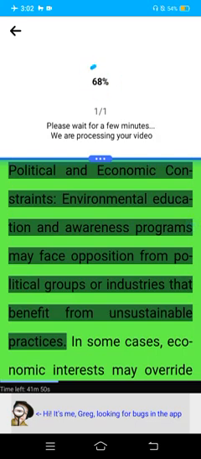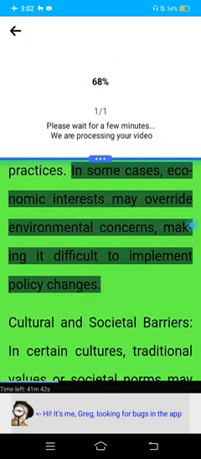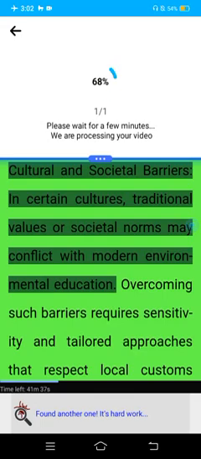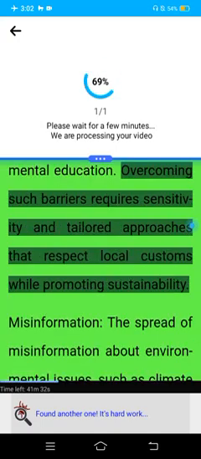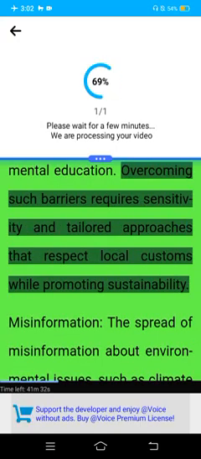Political and economic constraints. Environmental education and awareness programs may face opposition from political groups or industries that benefit from unsustainable practices. In some cases, economic interests may override environmental concerns, making it difficult to implement policy changes. Cultural and societal barriers. In certain cultures, traditional values or societal norms may conflict with modern environmental education. Overcoming such barriers requires sensitivity and tailored approaches that respect local customs while promoting sustainability.